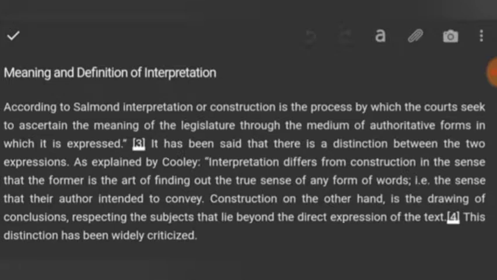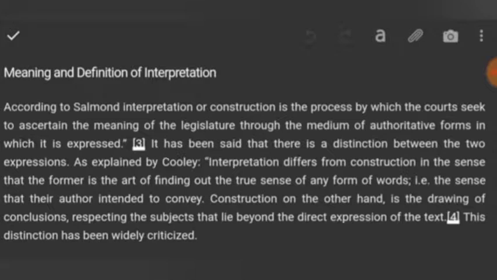So, of course, the court wants to know the intention of the legislature, but by what means? Through the medium of authoritative forms in which it is expressed. By authoritative forms here, it means the legislature's statutes or enactments. The intention of the legislature is expressed in the enactments or statutes. It may be expressed impliedly or expressly.